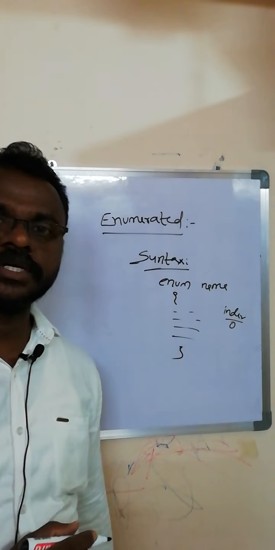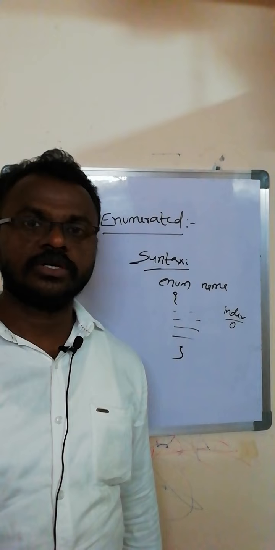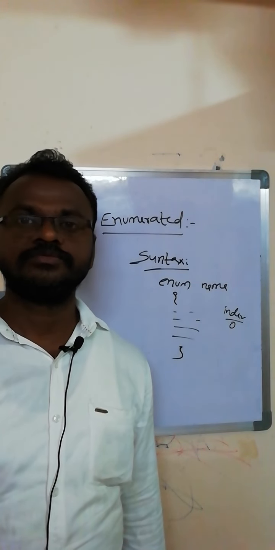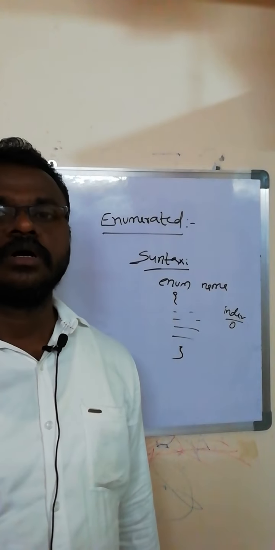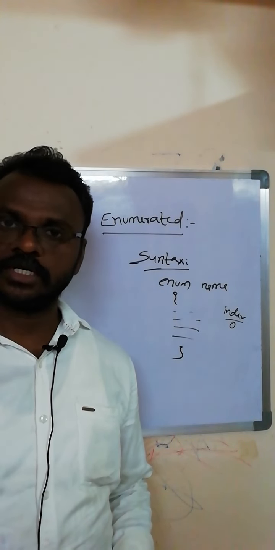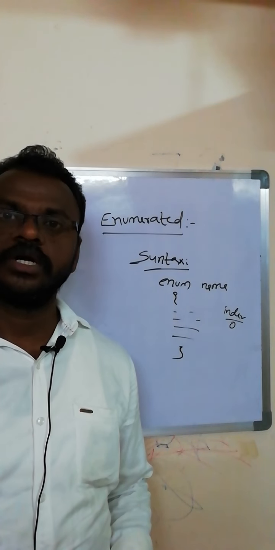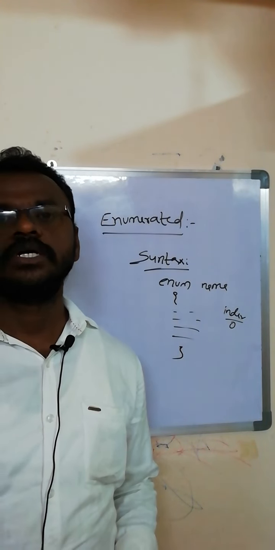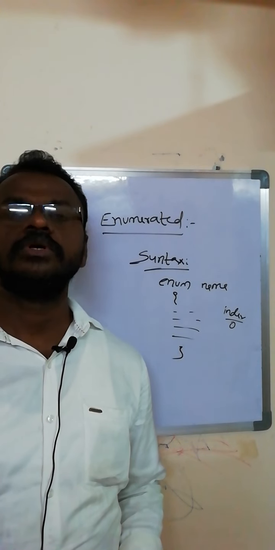I will discuss in the next session what is meant by enumerated, with a simple example. These are all non-primitive data types: structure, union, enumerated data type, and arrays.